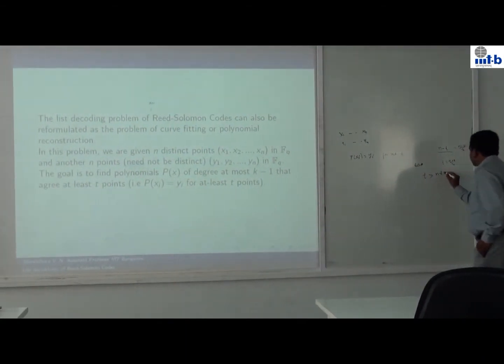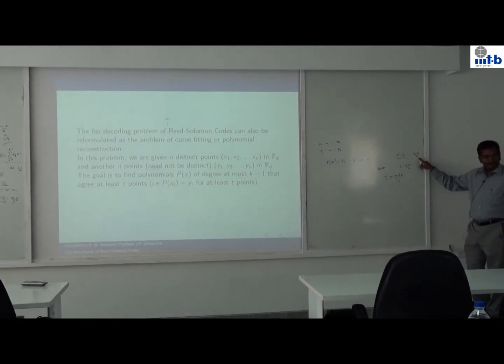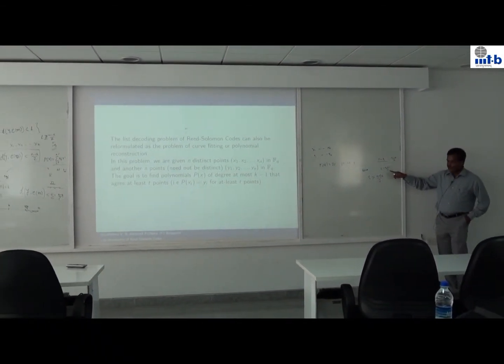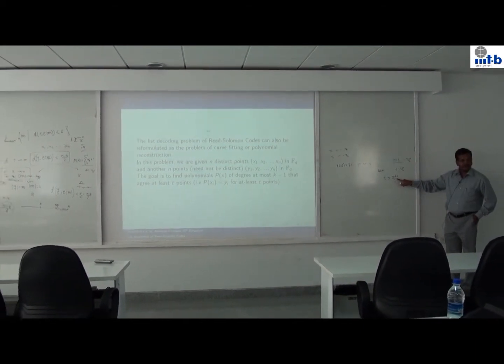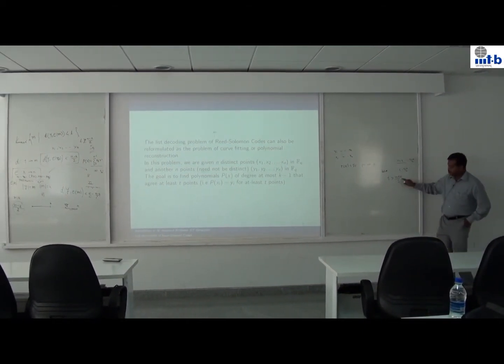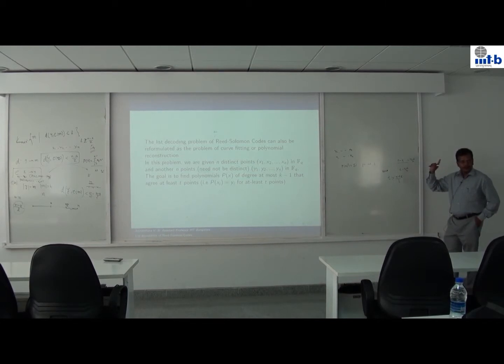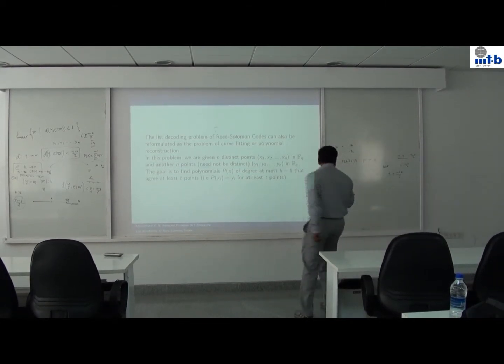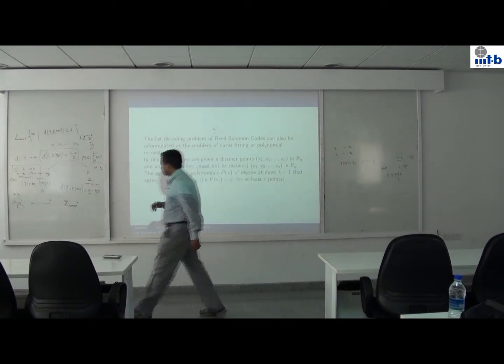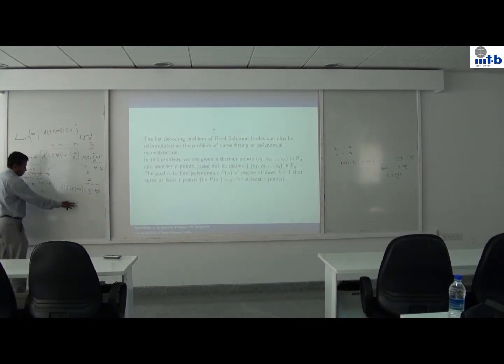So for a value of t greater than this, if I make fewer than n minus k by 2 errors, which means that I have sent n plus k by 2 bits correctly, then there is uniquely one code word and there is an efficient algorithm for finding it. Now the question is what happens. Let me write k here, this is my real line, k is here, n is here, n plus k by 2 is here. If the number of agreements is greater than this, that means I have made fewer errors, and the problem is solved. So I want to move towards k and see what happens.